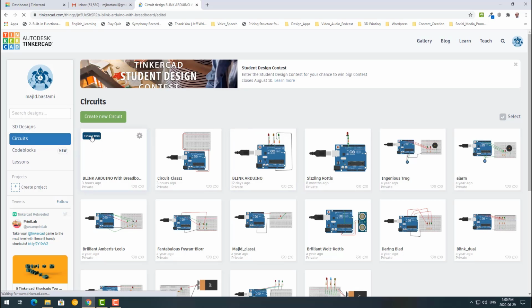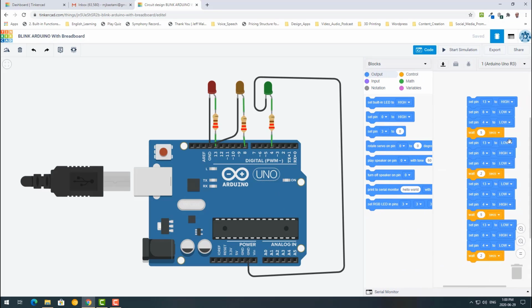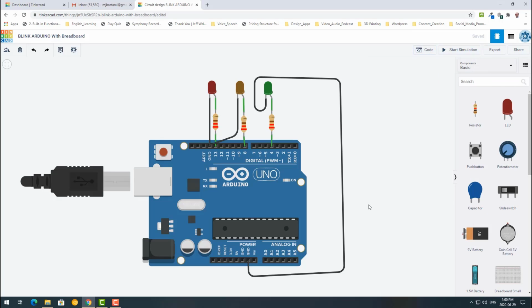So I click on Tinkercad, and you see this is the same project. Designing an LED, and everything is the same. Coding, everything is the same. Okay, as you see, everything looks very organized here. I have the board, LEDs, resistors, everything is connected to each other.